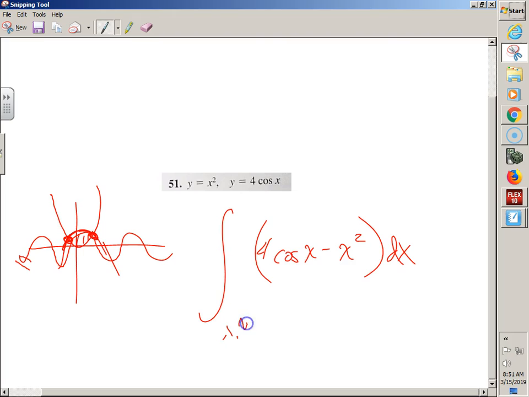negative 1.2. What do you think you should do in terms of numbers? Am I rounding yet? Nope. But then, AJ, remember I said you were allowed just to plug this in your calculator and go. Is that cool?